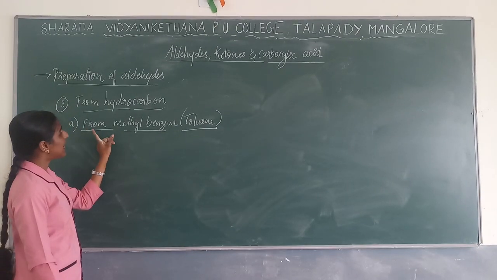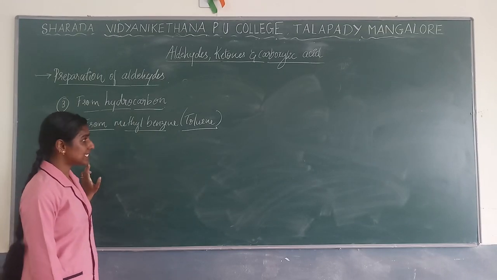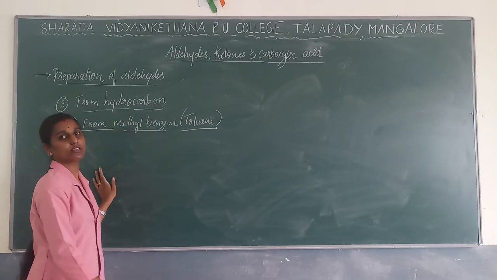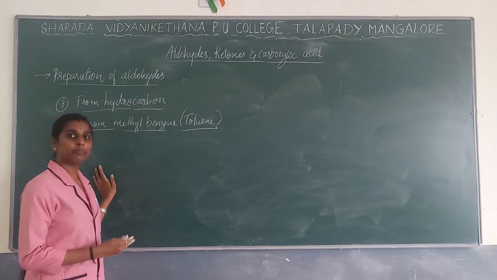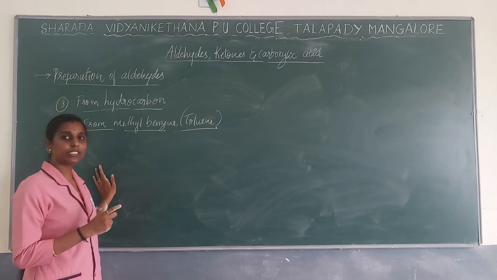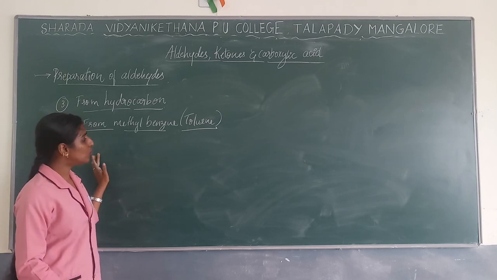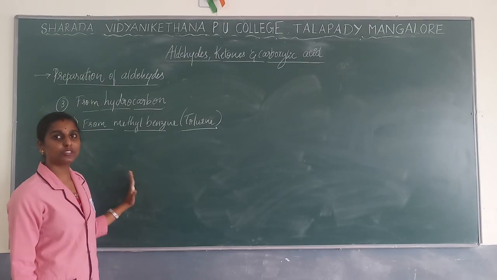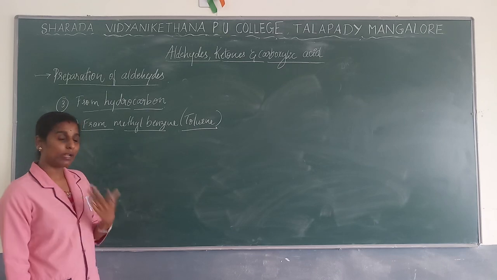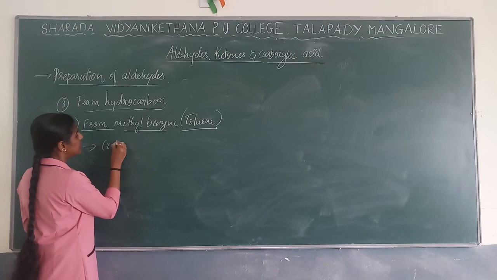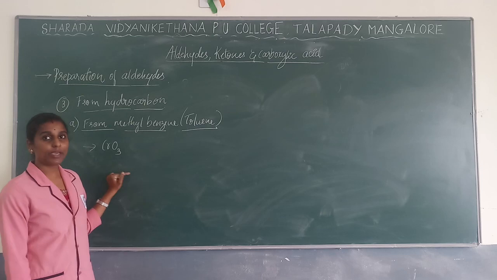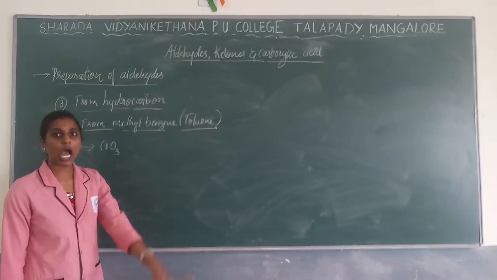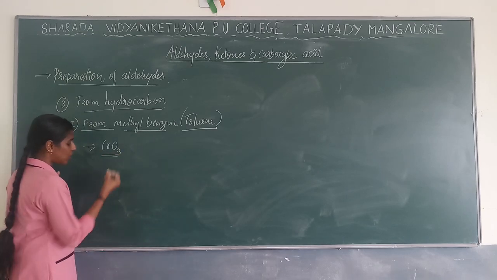Next, as I told, with methyl benzene, if you add an oxidizing agent, you will get carboxylic acid as a product. To stop in the middle, you add a reagent so that aldehyde will be formed as a product. One step we have done by using chromyl chloride, you can stop the reaction so that you will get aldehyde as a product. One more, as I told, you are going to use chromic oxide. By usage of this also you can stop the reaction with aldehyde as a product. So how can you stop the reaction?